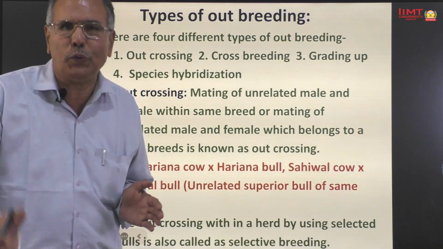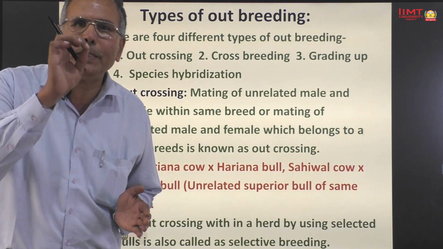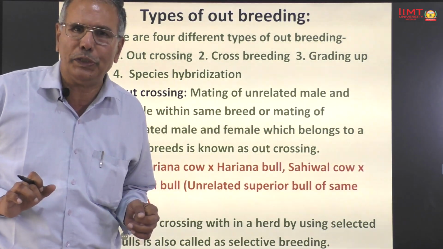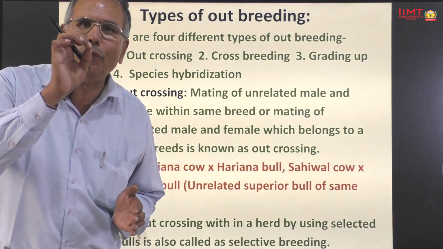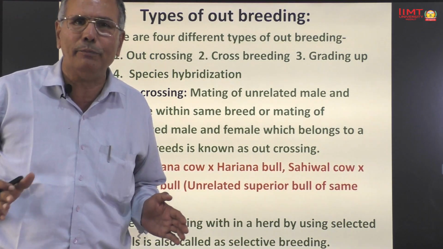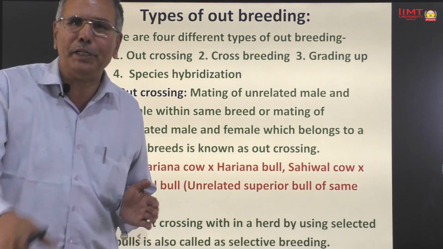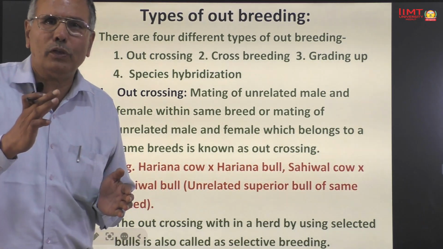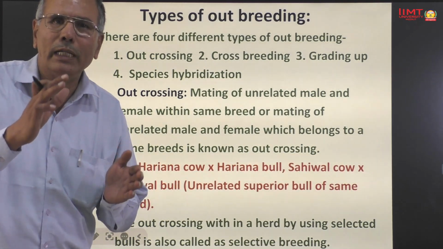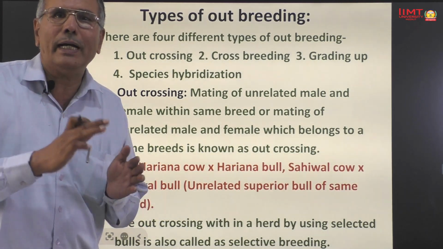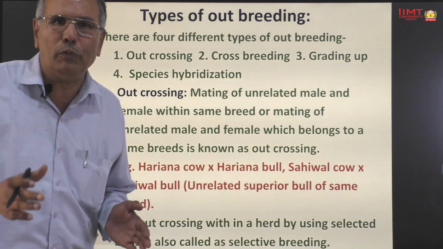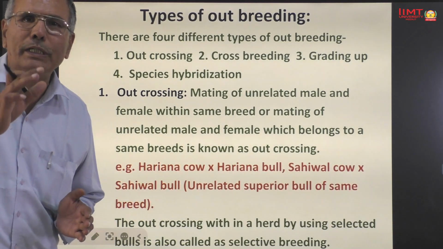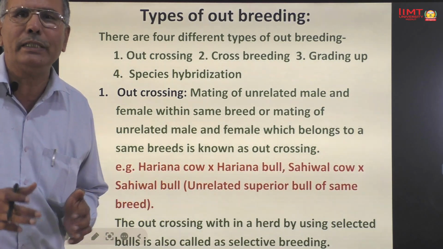What is outcrossing? The mating of unrelated male and female of the same breed is known as outcrossing. Or you can say mating of unrelated male and female animals which belong to the same breed is known as outcrossing. For example, Haryana cow crossed with Haryana bull, Sahiwal cow crossed with Sahiwal bull, and Murrah buffalo crossed with Murrah bull. The outcrossing within a herd by using a selected bull is also known as selective breeding.